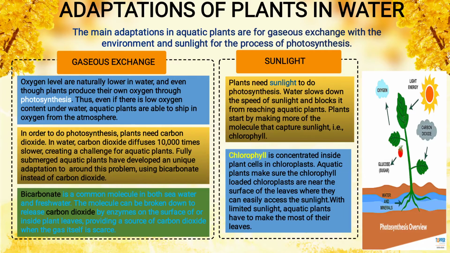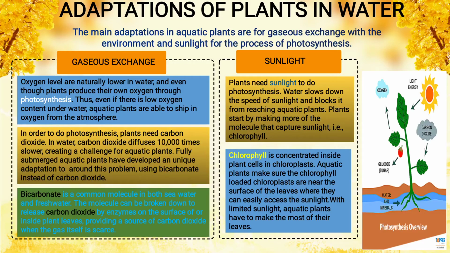Chlorophyll is concentrated inside the plant cell in the chloroplast. Now we see the leaf color is green because of the pigment chlorophyll. So who will capture the sunlight and help in photosynthesis? The chlorophyll will capture the sunlight, and the leaf is green in color because of the pigment chlorophyll, and chlorophyll is present inside the chloroplast in the plant cell.